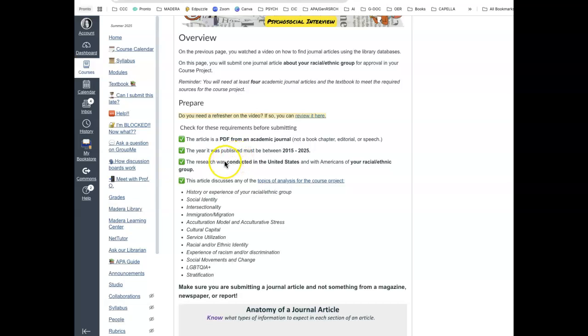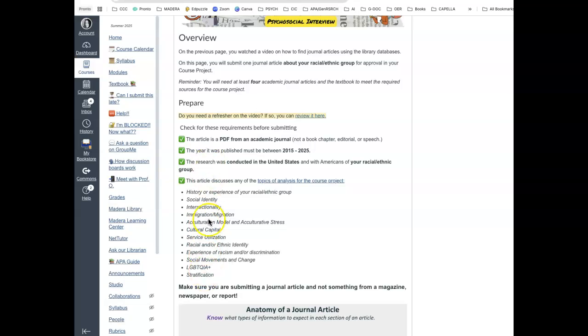Something that a lot of students get caught up with is not making sure that the research they're choosing was conducted in the United States and with Americans. Why is this important? Because this class is looking at American minority experience. If you choose an article that is about people's life in China, it is not applicable to a Chinese American experience. So just make sure that the research was conducted in the United States with Americans. And remember, we're looking at ones for your racial ethnic group, but you are welcome to choose an article that has the racial ethnic group of the person you're interviewing also.